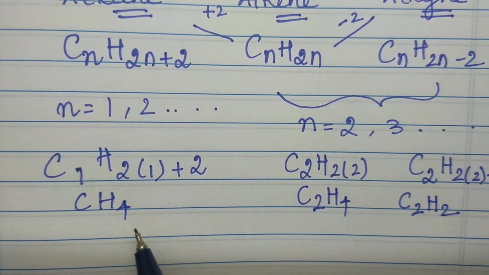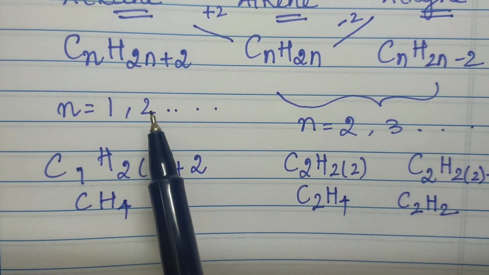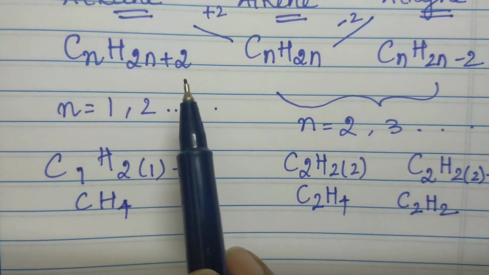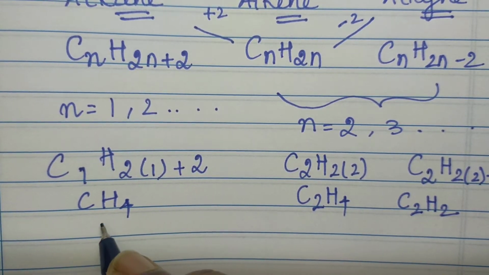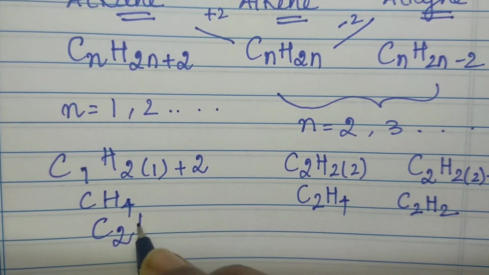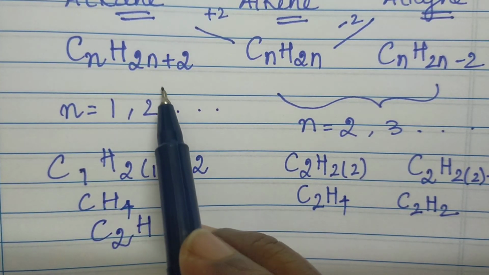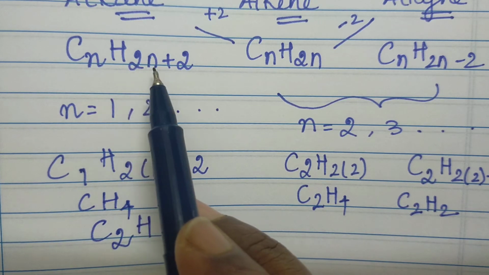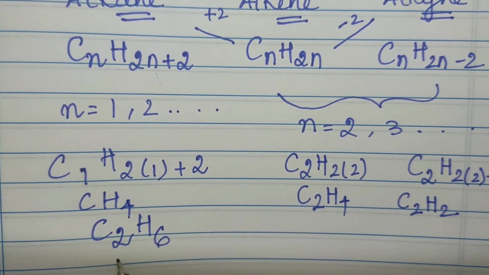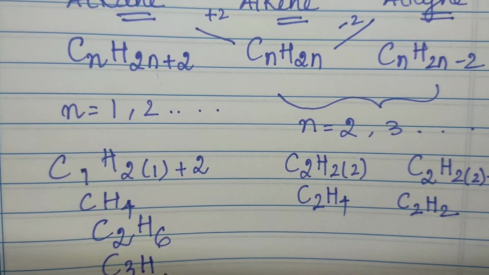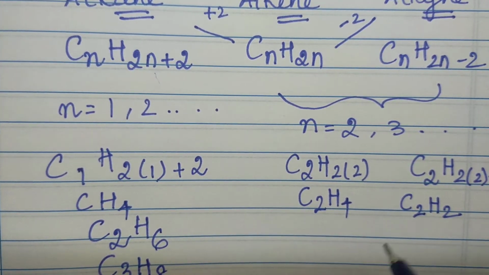Like this you can substitute 2, 3, 4 instead of this n, and then write the series of alkanes. If you substitute 2 here, 2 into 2 is 4, plus 2, which will be 6, so C2H6. Then C3H8, and it goes on the same way.